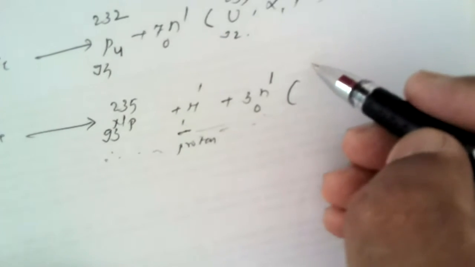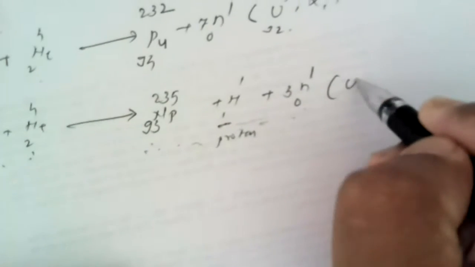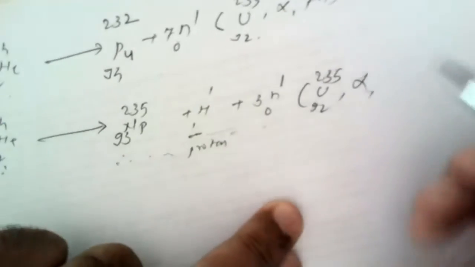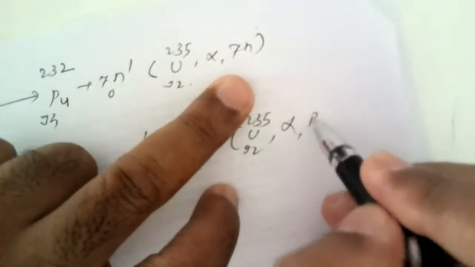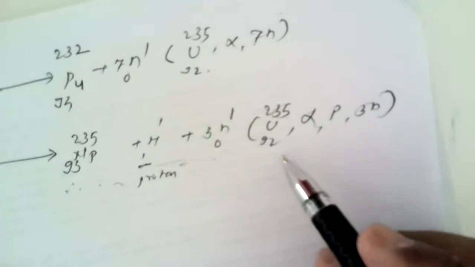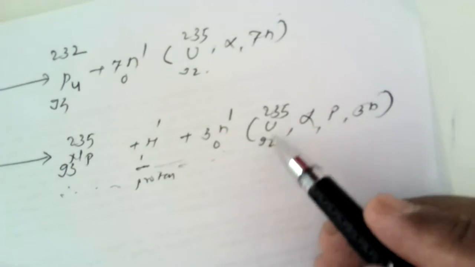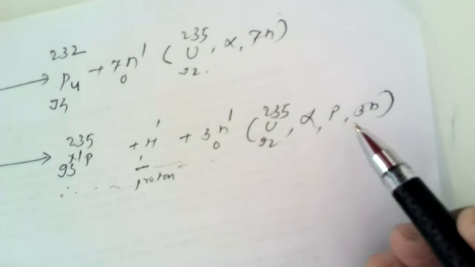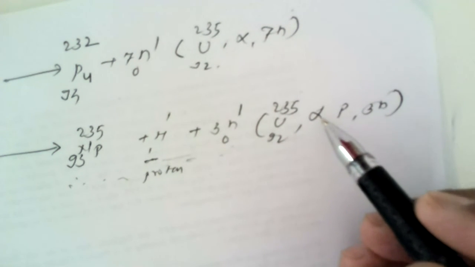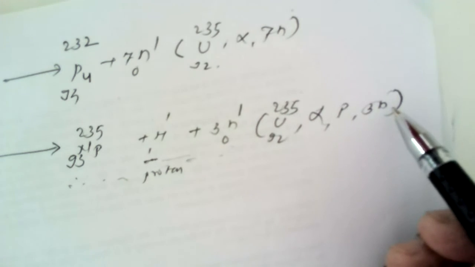So how can we write this in modern terminology? Uranium 235, 92 nucleus plus alpha particles, and the particles ejected are a proton and 3 neutrons. So here, how can we read this reaction? Uranium 235 alpha P3N process. So this is how we can write the nuclear reaction.